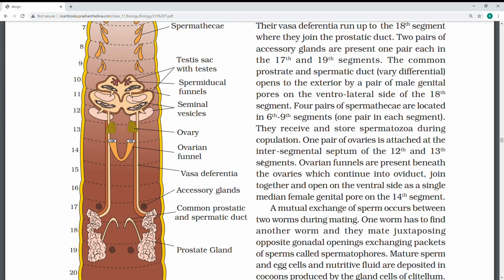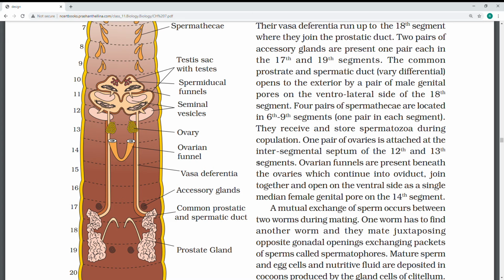Again, the reproductive system has spermatheca, testis, ovary, because male and female organs are in the same worm, but when they copulate, sperm passes from one organism to another during reproduction. So the earthworm is a hermaphrodite. Why, they will ask? Because it is bisexual. The development is direct. In the male reproductive system you see the testis, seminal vesicles, vasa deferentia, prostate and spermatheca.